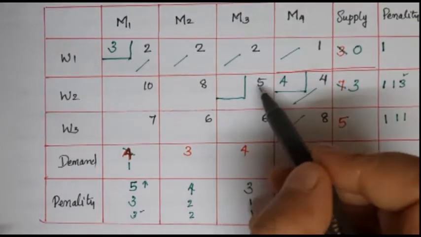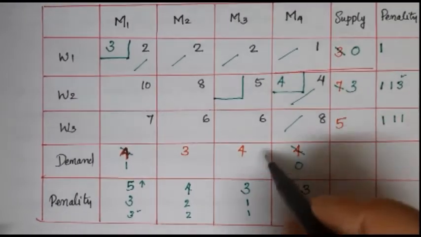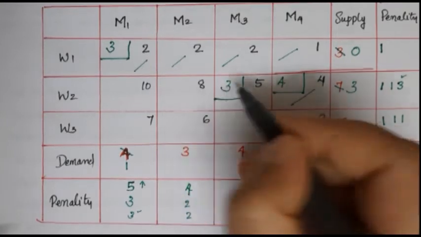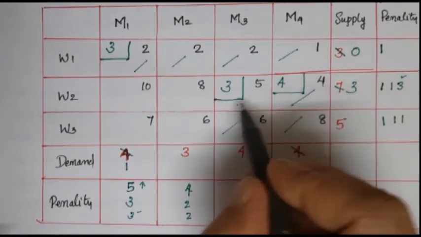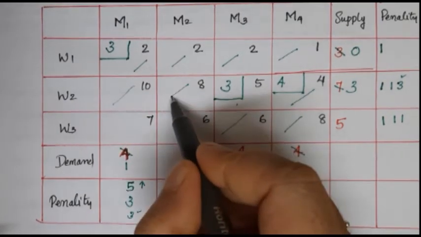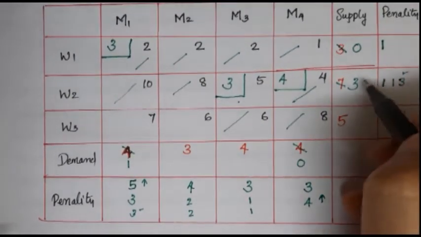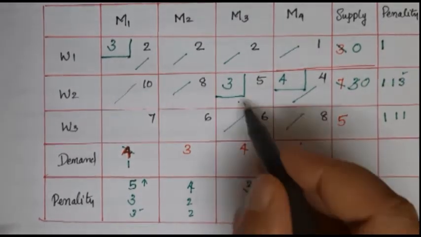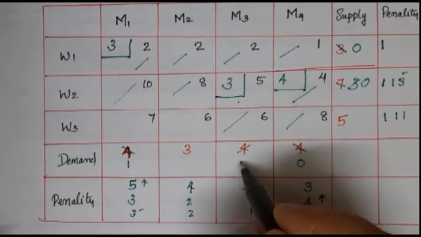So compare the supply and the demand. So we can allocate 3 here, and then delete their rows from here, because here we will get 0. So we can subtract this 3 from this 4, then we will get remaining 1.